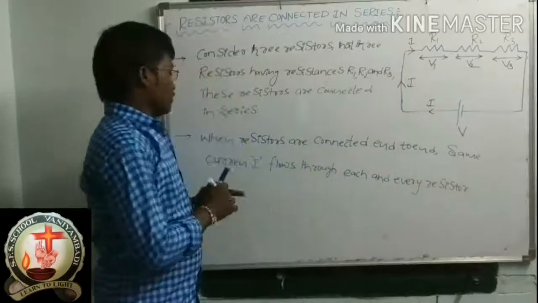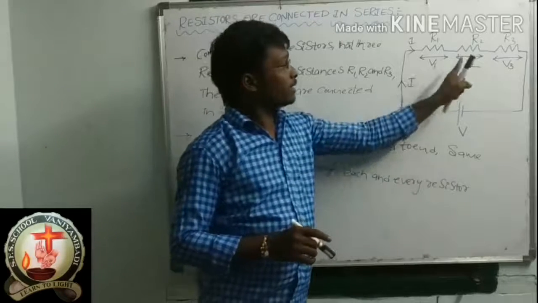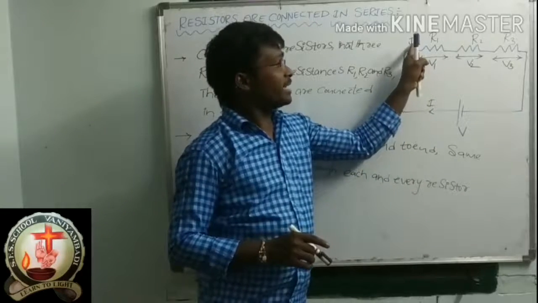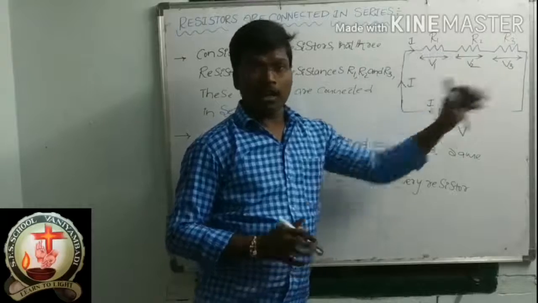Okay. When resistors are connected end to end, the same current I flows through each and every conductor.